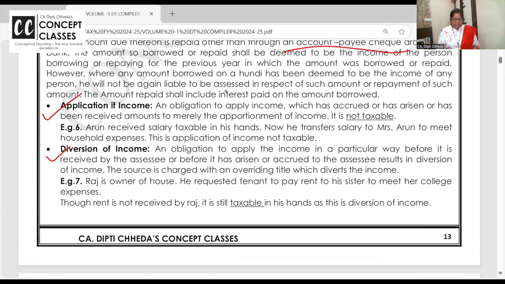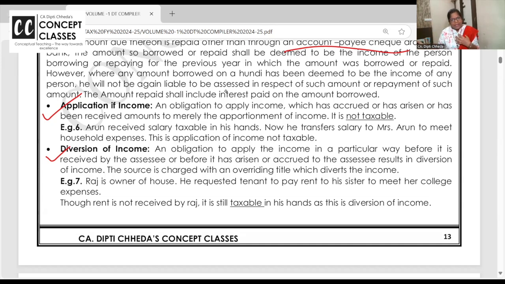How? See, application of income. Once I have earned 5 lakh from my coaching fees, then I shall do shopping or give it to my husband or give it to my son.